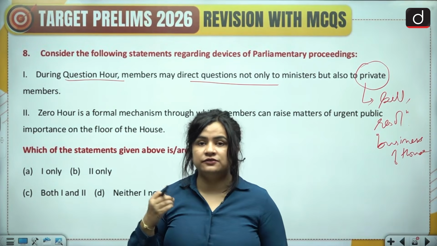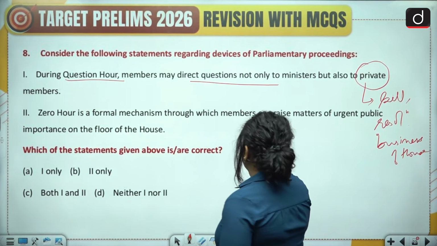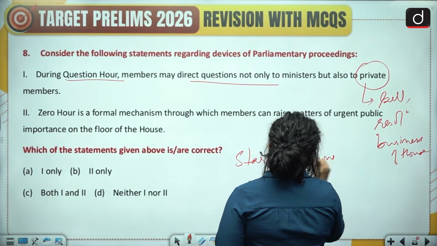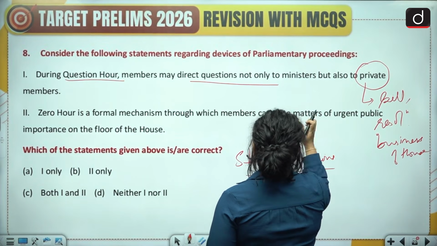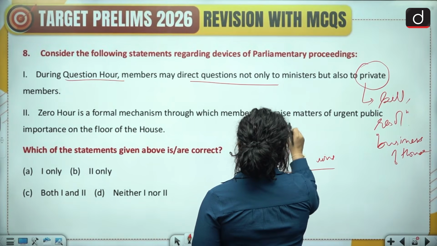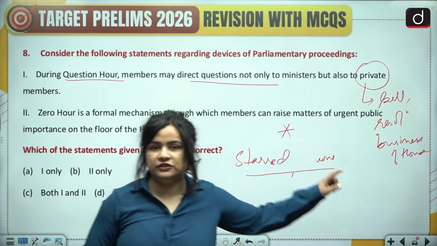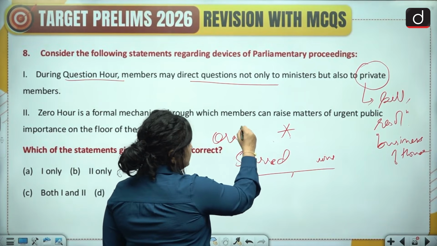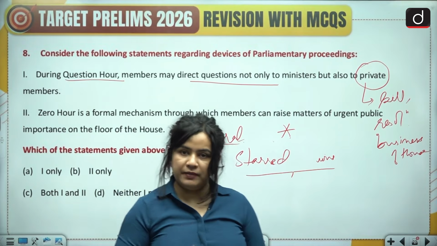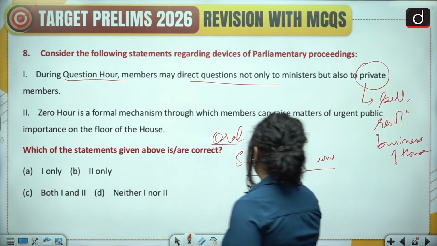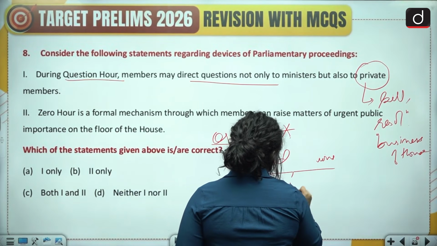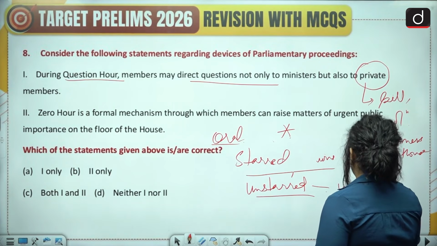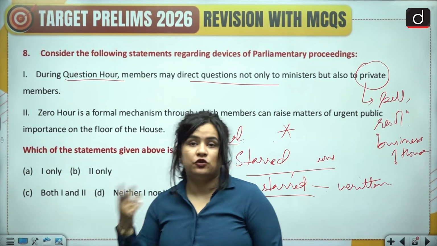Now there are different kinds of questions. What are they? So there are starred questions. Now these are questions that are marked with an asterisk. You know what an asterisk is? This is an asterisk, and these questions require what? An oral answer, and supplementary questions may follow. Then we have unstarred questions. These require written answers, and therefore supplementary questions cannot be asked.